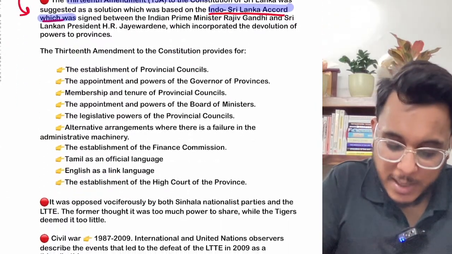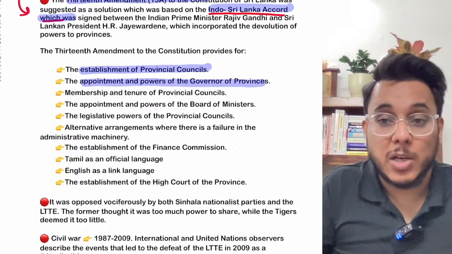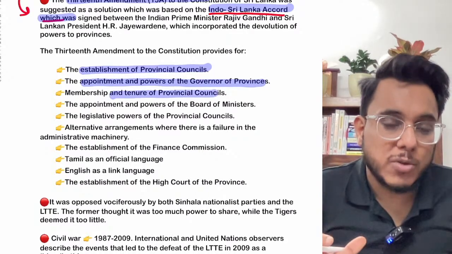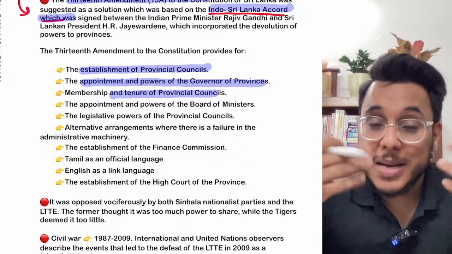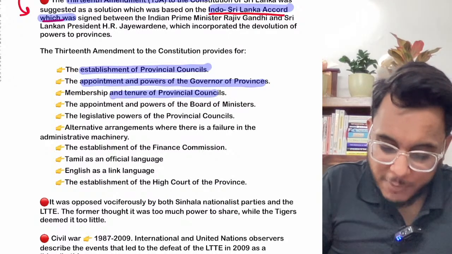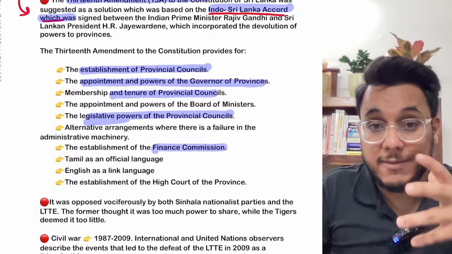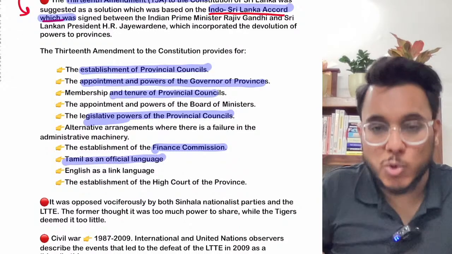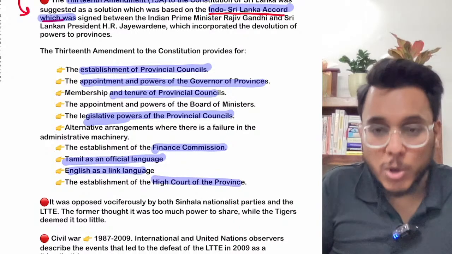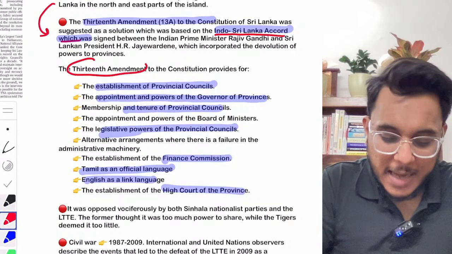So the 13th Amendment provided for the establishment of Provincial Councils, the appointment and powers of the governor of provinces, and the membership and tenure of provincial councils. Provincial councils would be provided for the north and east. There Tamilian people will have representation, and they will be autonomous to take their own decisions. Legislative powers will be given to these provincial councils. A finance commission will be established, which will give them the funding. Tamil will be chosen as an official language for the north and east, and English will be given as a link language. A high court will be established. So all these things were promised to the Tamilian people by the 13th Amendment Act.